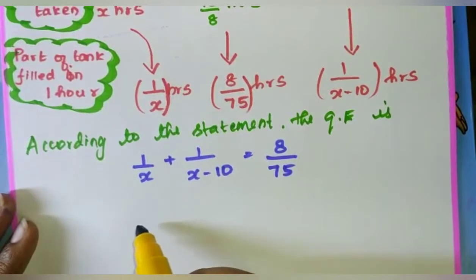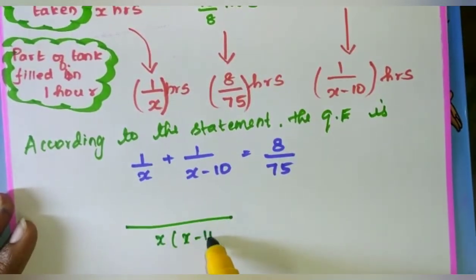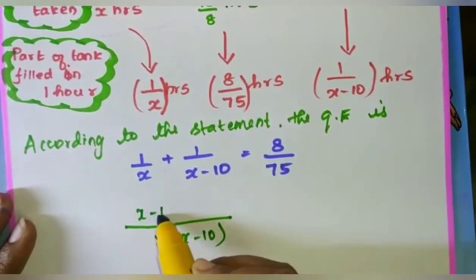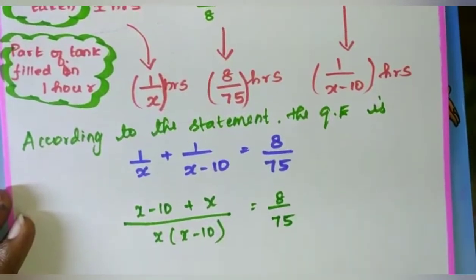Then you have to find the value of x. x minus 10 plus x is equal to 8 by 75.